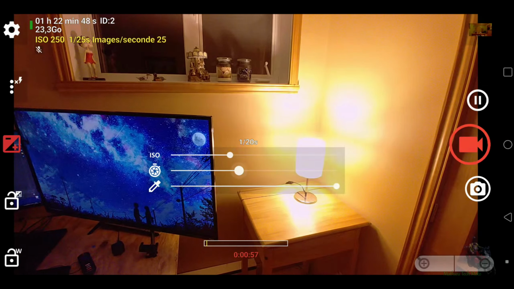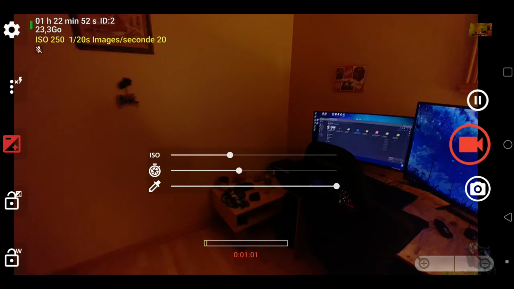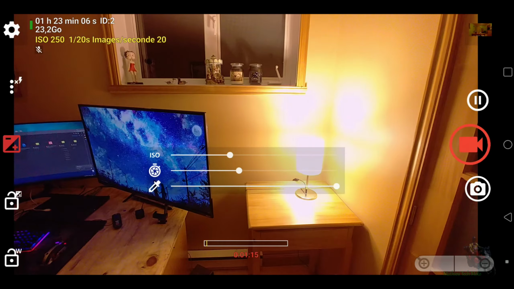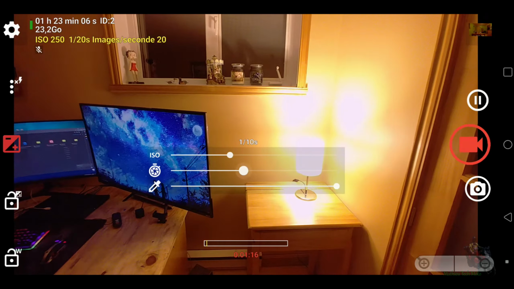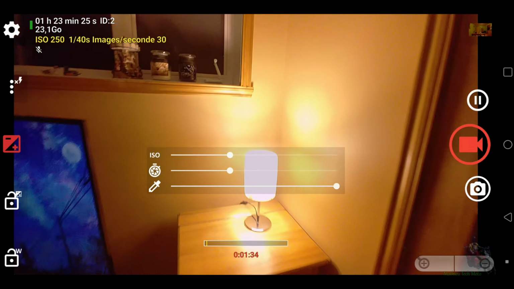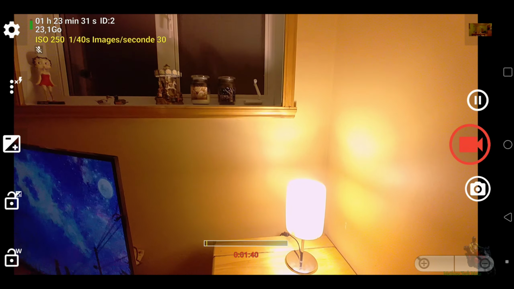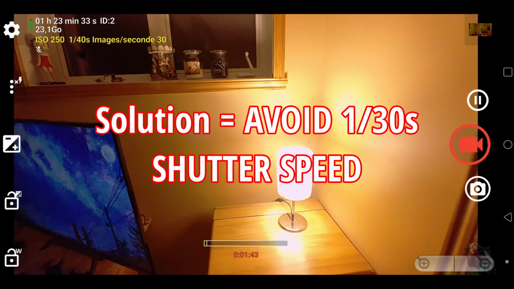Let's test 120. This seems all good. Let's go back to 130. Oh, you see. So as soon as you touch something, it comes back and goes again. So this is the bug in OpenCamera, but any other shutter speed than 130 should be fine in my short experience.